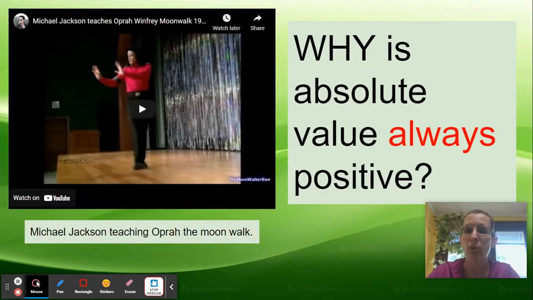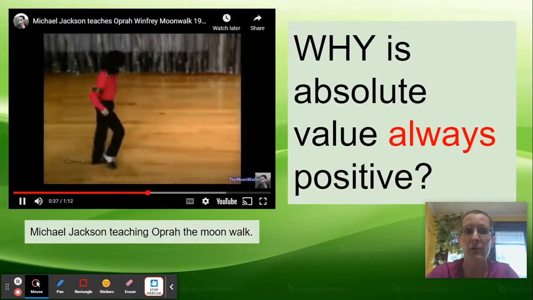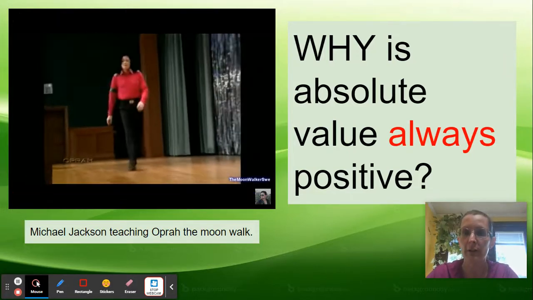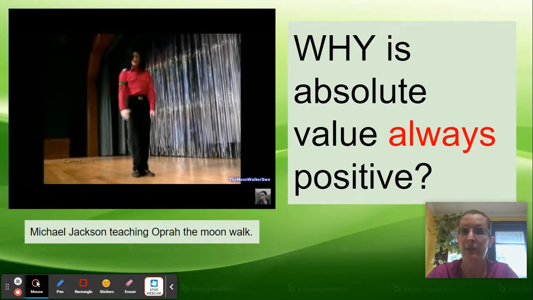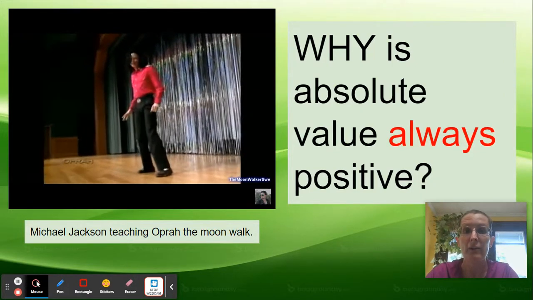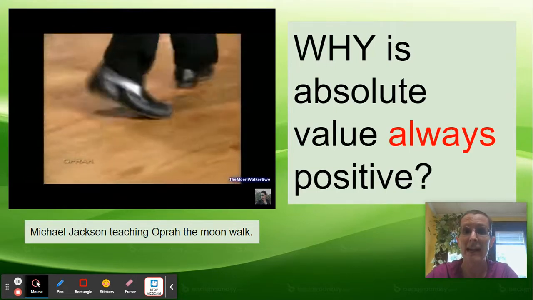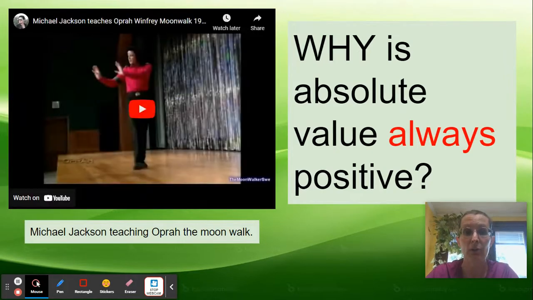Absolute value is always positive, and Michael's going to show us here why. If you go in a negative direction, you're still going somewhere. You can't go a negative distance. It's just not possible. I mean, maybe if we could time travel. You can have a negative direction, but you can never have a negative distance, because even though he's going backwards, he's still going somewhere. So absolute value will always be a positive number.